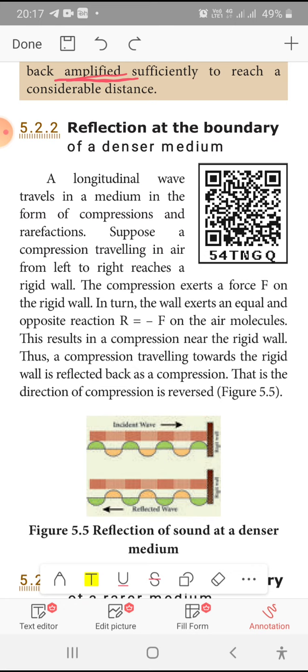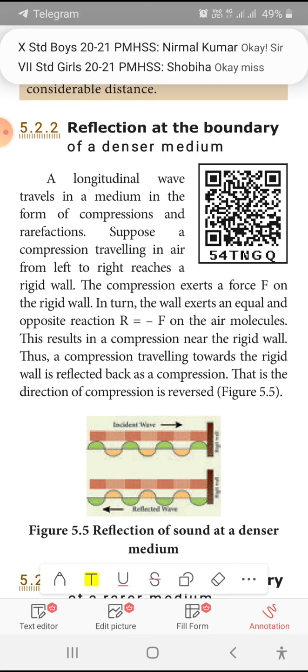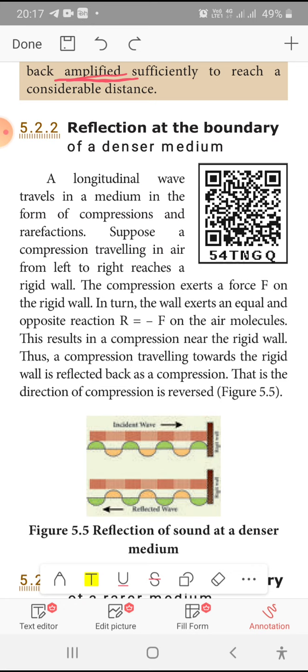So I said in the last class itself, what is a longitudinal wave? The wave which propagates along the direction of the disturbance itself, not in the perpendicular direction, is called a longitudinal wave. A longitudinal wave will always have compression and rarefaction. Transverse waves will have crest and trough.